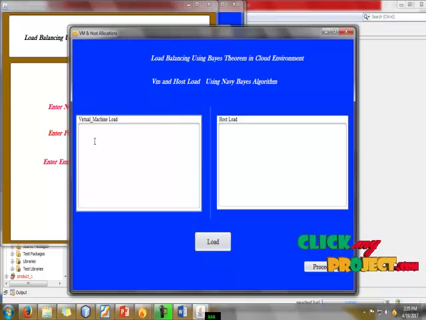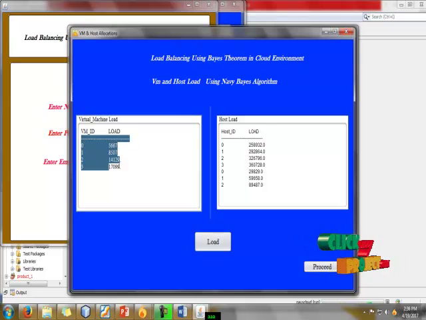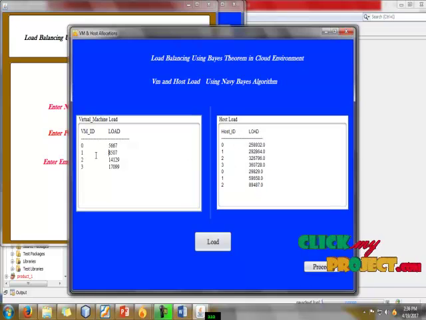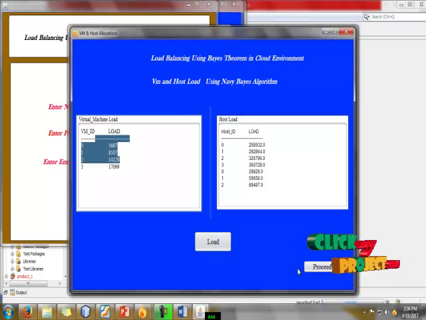Here we can show our virtual machine load and the physical host load. Now we see both loads. This is host ID and load, this is VM ID and load. Here we can see how many jobs are allocated to each and every machine.